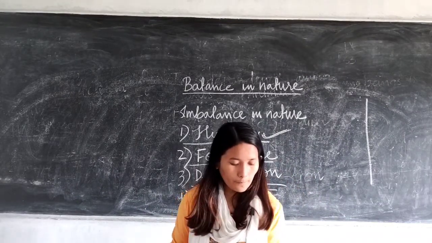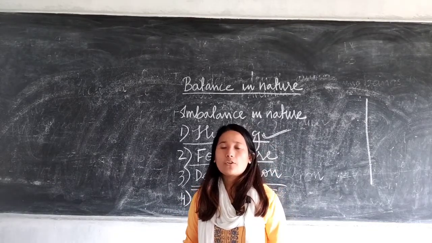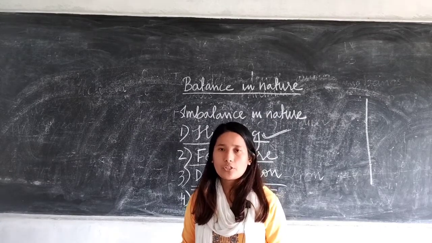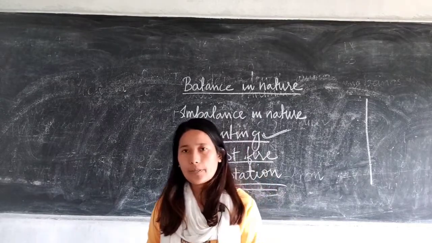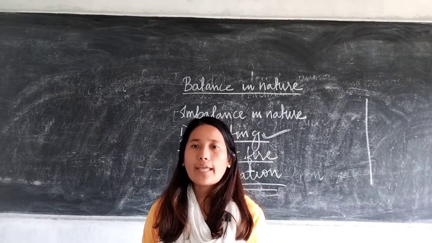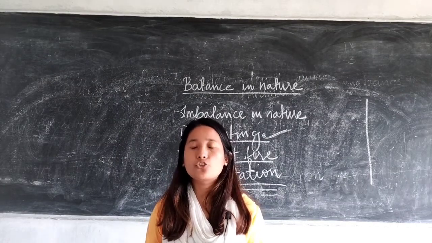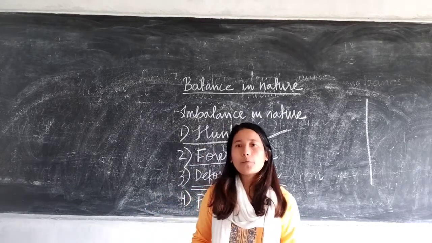Okay. So that's all about this particular chapter. In this chapter, 2 important things: how plants and animals are dependent upon each other, and how balance in nature is being disrupted. These are the 2 important topics that you have to go through. Okay, so that's all about this chapter.